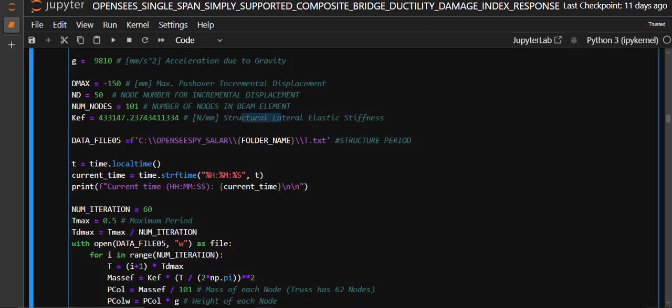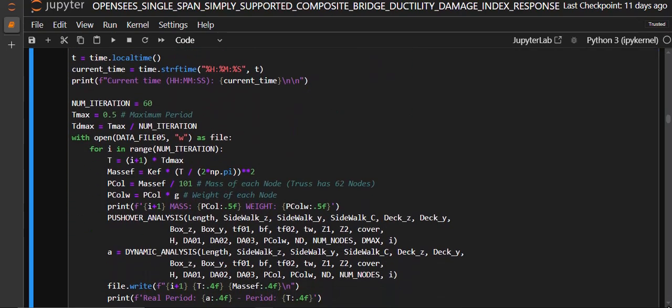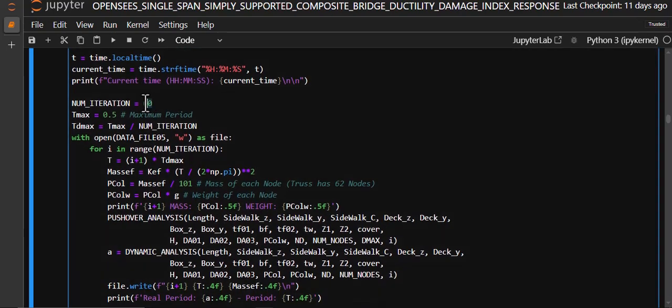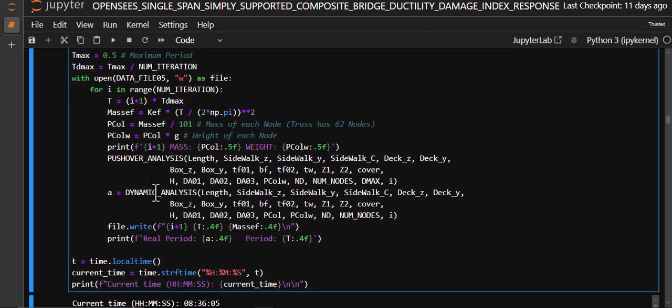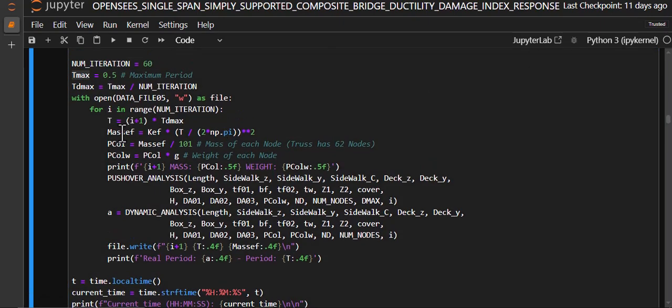And you see in here, after 60 iterations, we're going to evaluate the pushover and dynamic analysis by changing the period of the structures. So I defined T maximum as the maximum period,